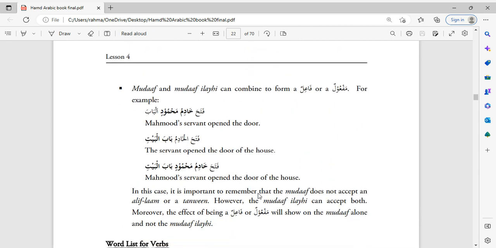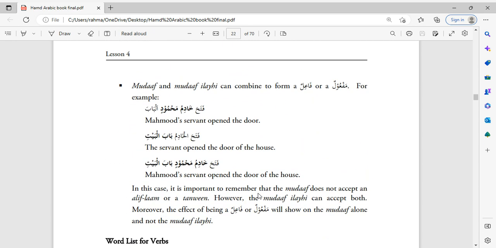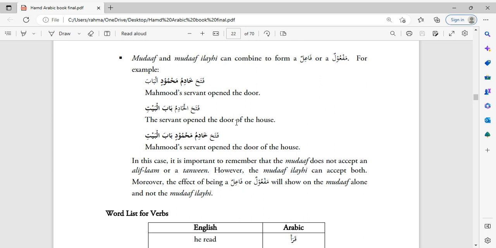Okay. And in this section of the lesson, the author mentions that sometimes the doer or the object, the fa'il or the maf'ul, is not a single word, like in the above examples of Hamid and Mahmud, where the fa'il and the maf'ul was a single word.